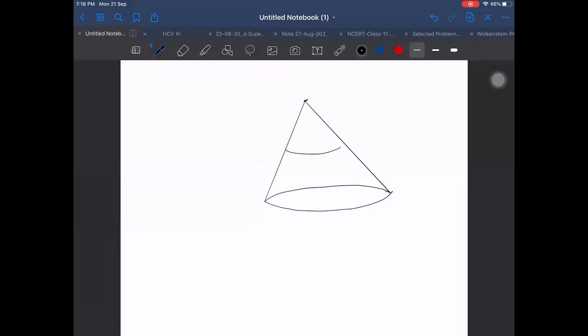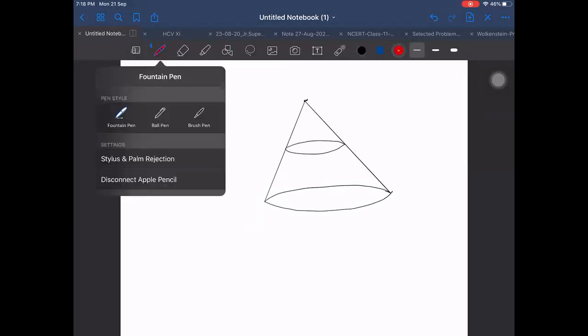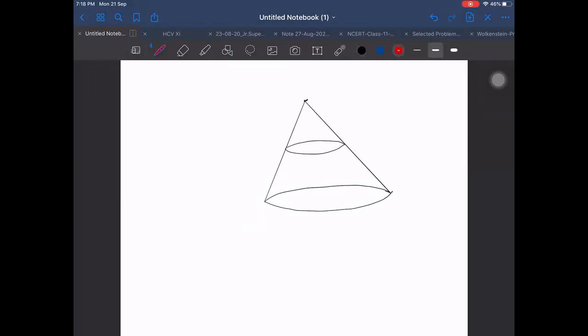Remove the material above it. Remaining is downside, but above it is removed. So material remains here only. Think like this. Here, this red color will be frustum. Finally, this we have to find out. Hollow frustum. First, we will find for hollow. From hollow, we can get for solid, it seems. Let us find for hollow first.